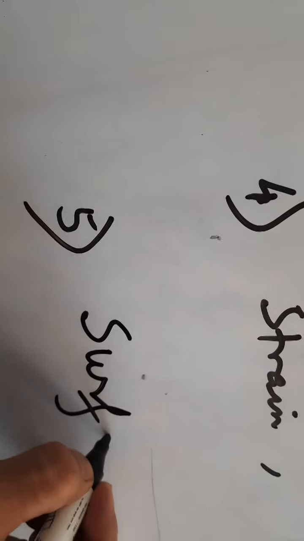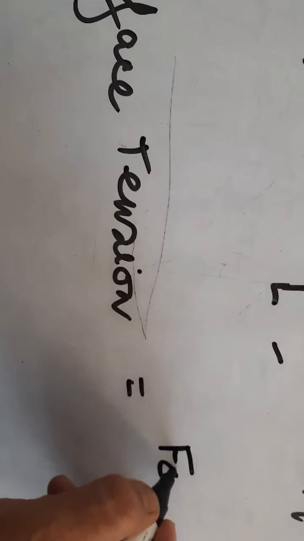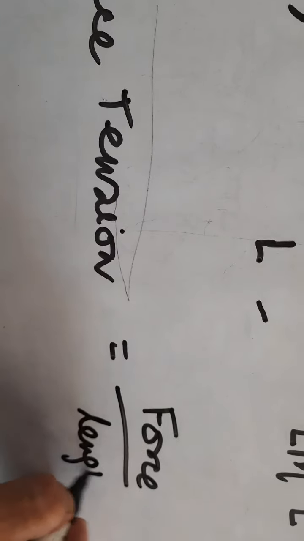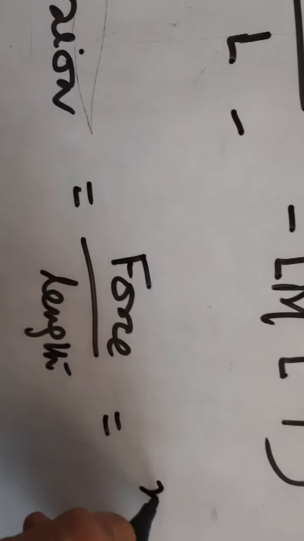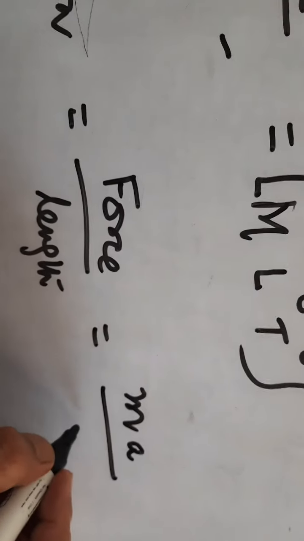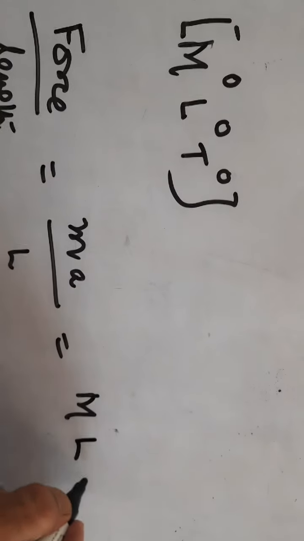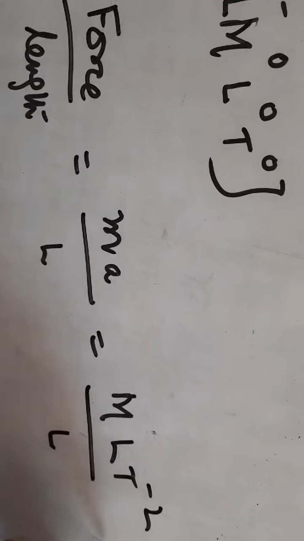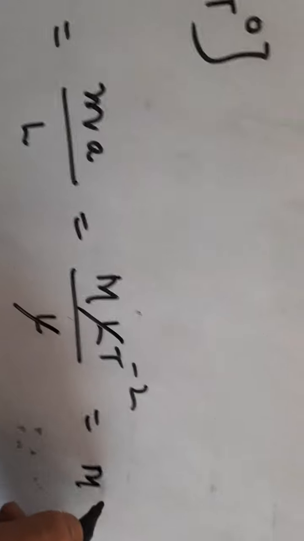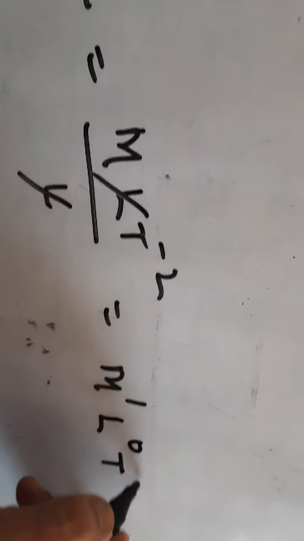Take another example, say surface tension. You have to remember the basic formula also, without knowing it you can't do it. What is the formula of surface tension? Force by length. Force is mass into acceleration, mass into acceleration by length L. The symbol of mass is capital M, and acceleration, as we said before, is L T to the power minus 2, so L T to the power minus 2 by L. So ultimately one L cancels, M to the power 1, nothing is there means 1, L is not there so L to the power 0, T to the power minus 2.